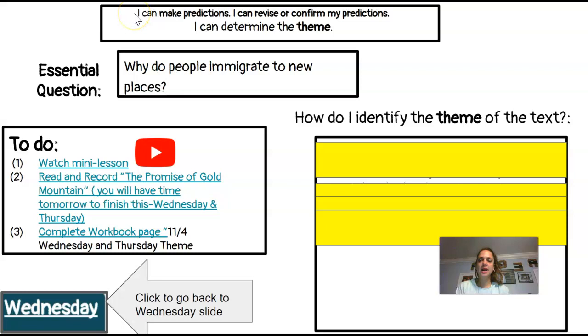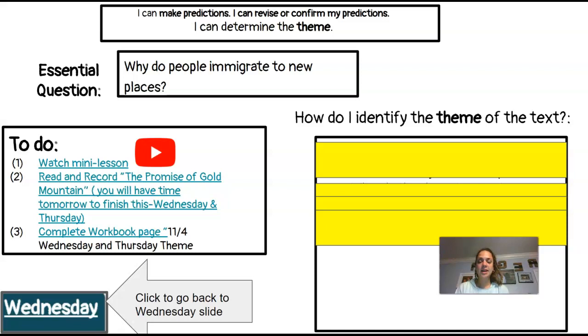Again, here are our two I can statements, our two purposes for reading. Here is our essential question. Let's look at our to do for today and tomorrow. You will watch this mini lesson. You will then read and record The Promise of Gold Mountain. You will have time tomorrow to finish this. It is a Wednesday and Thursday assignment.